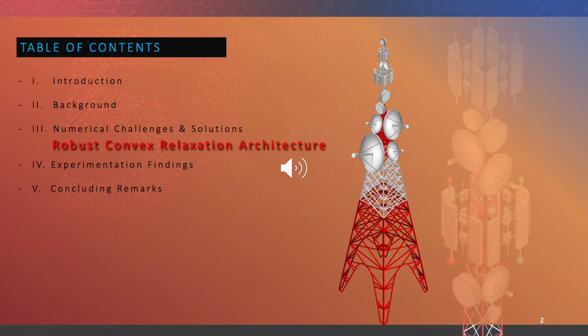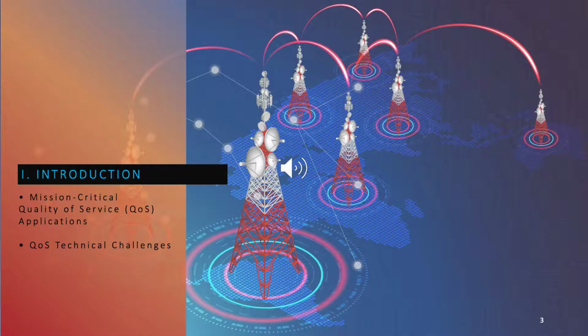introduction, background, numerical challenges, such as numerical instability, and solutions, such as our positive robust convex relaxation or RCR architecture, experimentation findings, and finally, concluding remarks. For Section 1, the introduction, we will cover some mission-critical quality of service QoS applications as well as some QoS technical challenges.